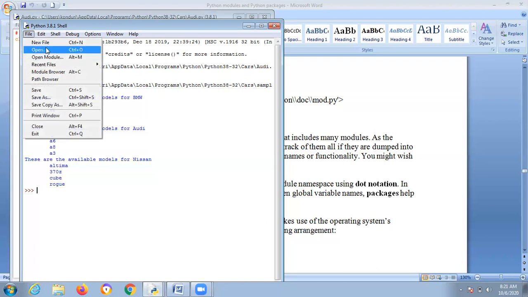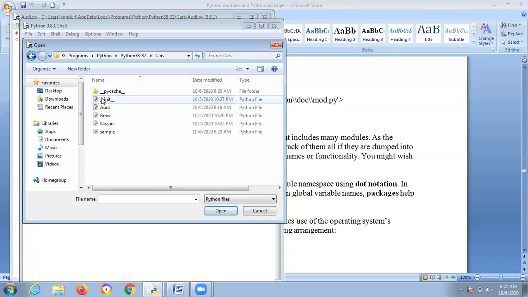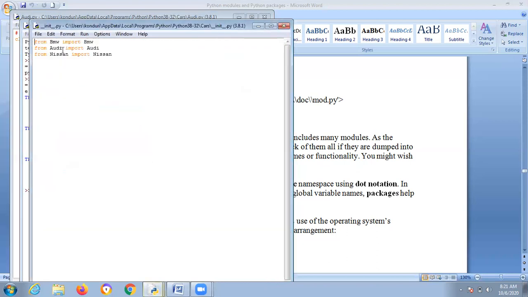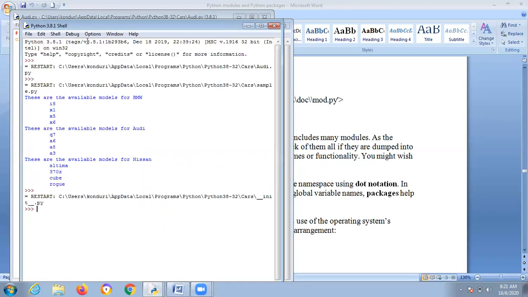Likewise, you have to open like this and open the class, that is called a package. Inside, these modules are there. These are integrated together. You can execute anything, but common is sample, and Audi, BW, Nissan are three codes linked together. If init is like this and you run like this, what are you getting?